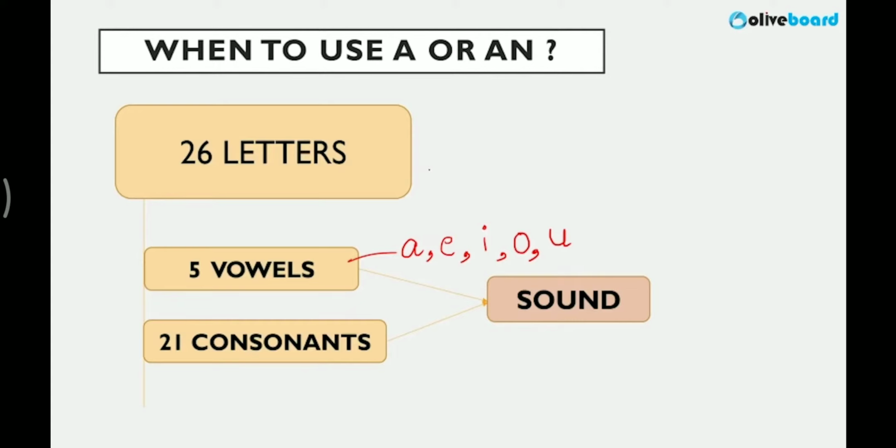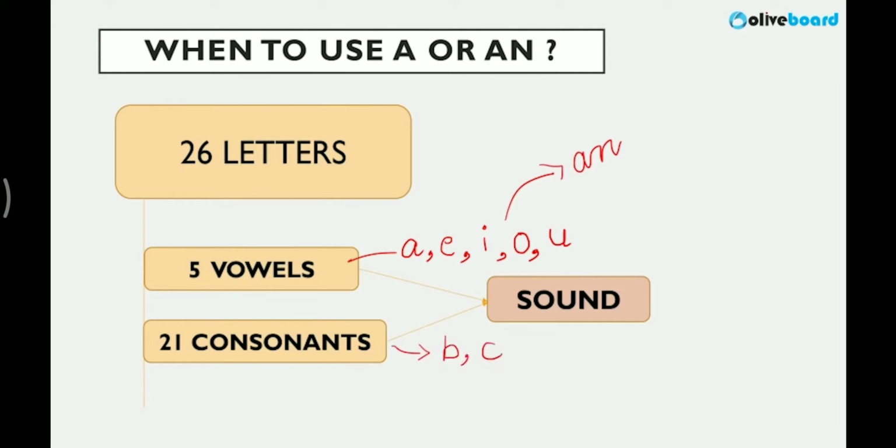the article to be used. So if it starts with a vowel sound, then which is the article we use? It's an. If it starts with a consonant sound, all the remaining alphabets are consonants, 21 consonants.